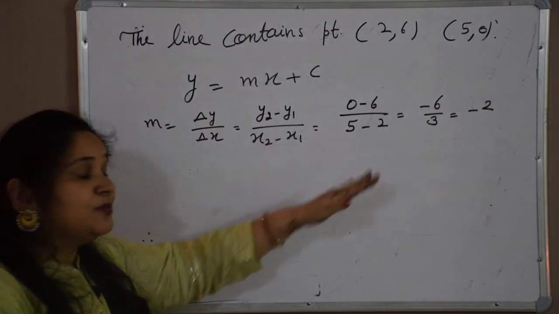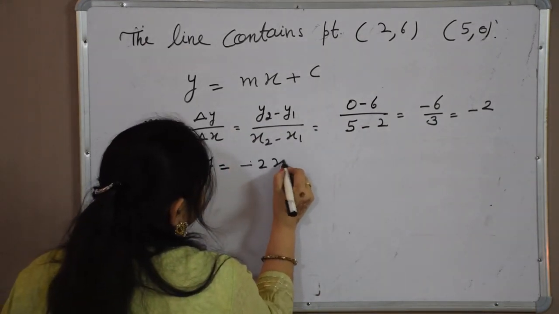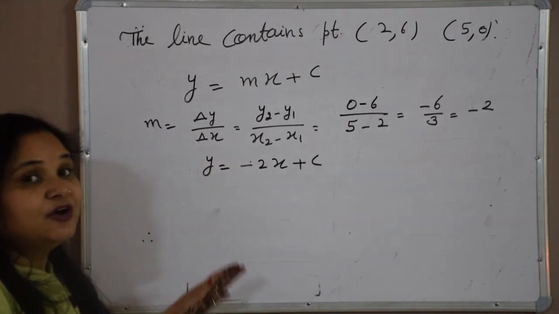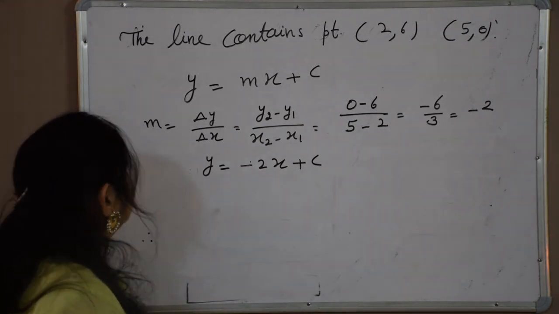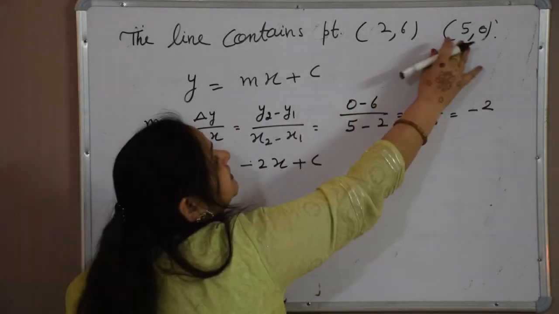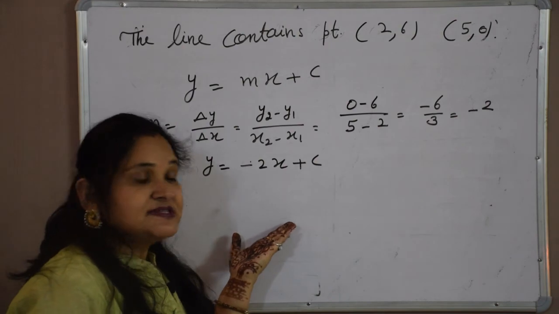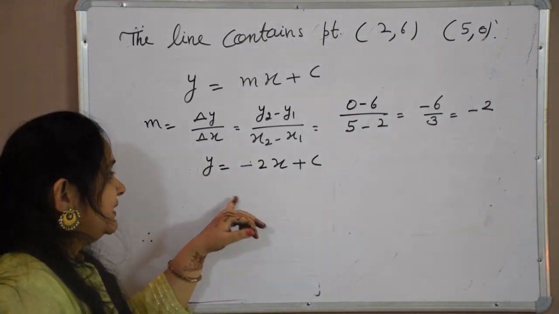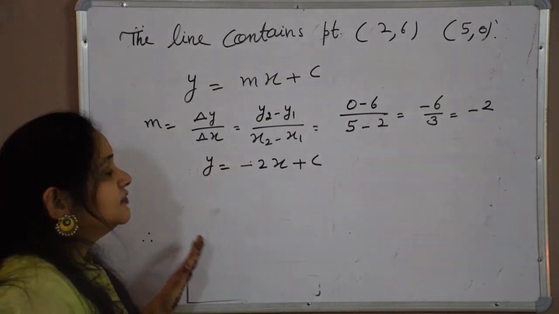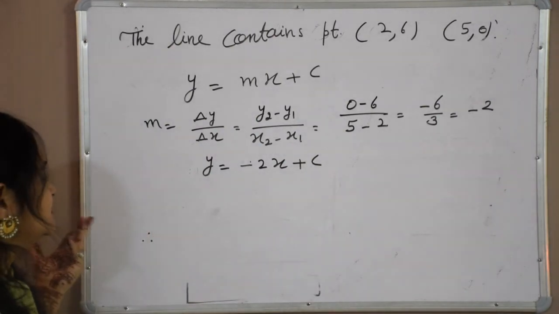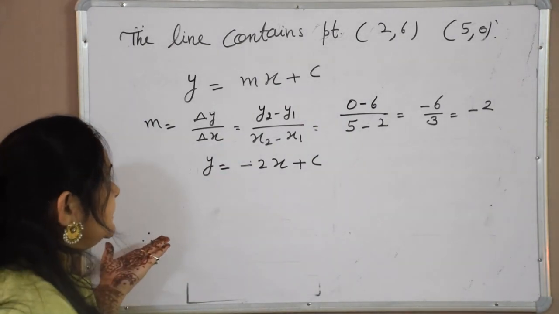So now we know the slope of the equation, we can put it in the given equation. y is equal to minus 2x plus c. Now we need to find c. How can we find it? Because this line is passing through both the points, we can put any one in the equation and it will satisfy it. There is one unknown c, as in the previous linear equation questions where we found the value of k. So here also it is the same way.